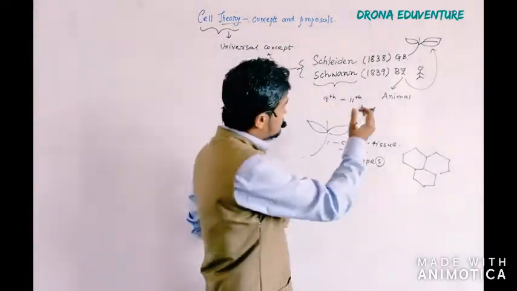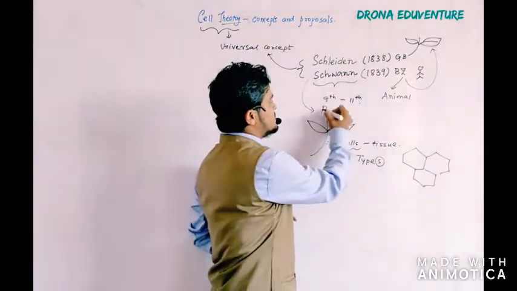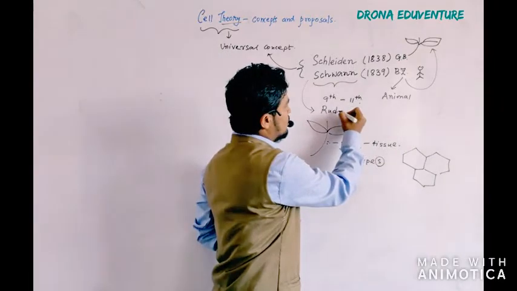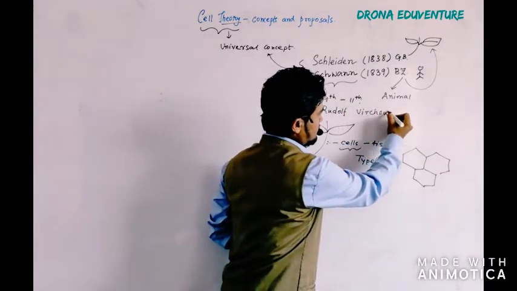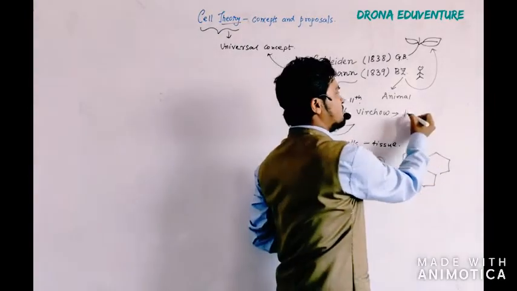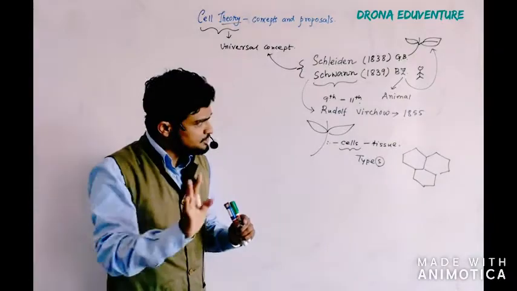But after their proposal, there was a scientist named Rudolf Virchow, around 1855. If you want, you can remember the years, otherwise it is not required.